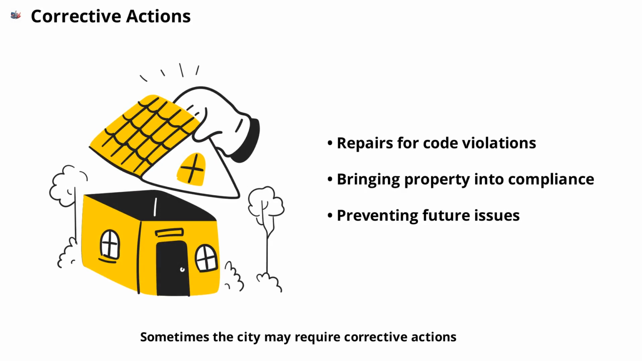Sometimes, the city may require corrective actions instead of or in addition to penalties. For example, if a property owner violates a building code, they might be ordered to make repairs or changes to bring the property into compliance. These actions help resolve issues and prevent future violations, ensuring the city remains safe and well-maintained.